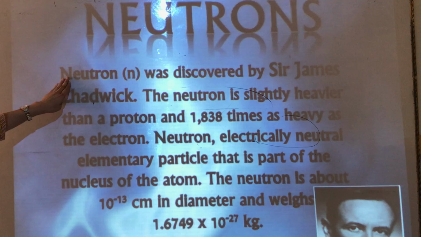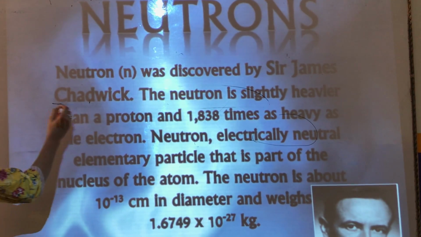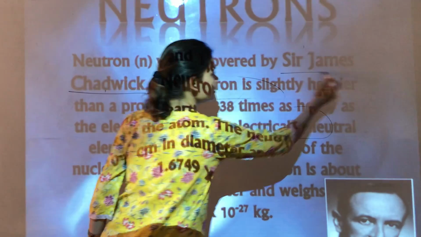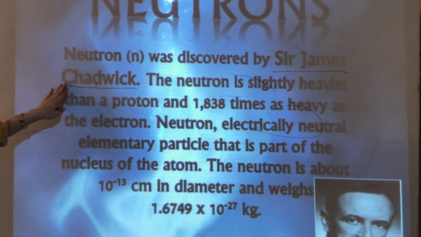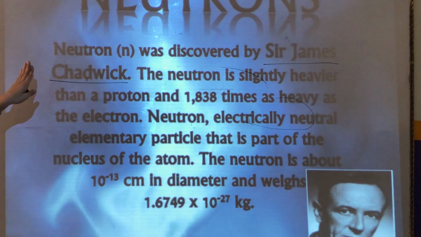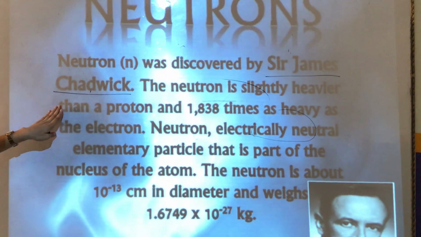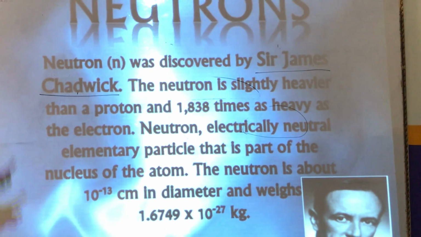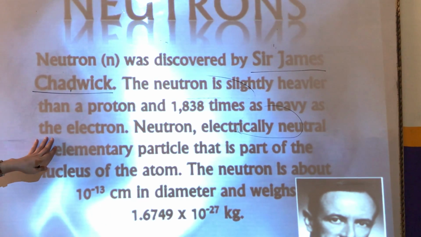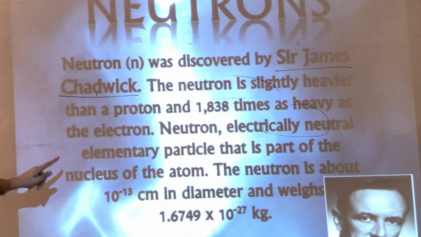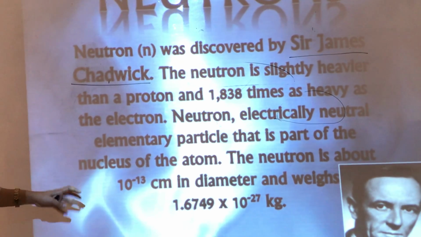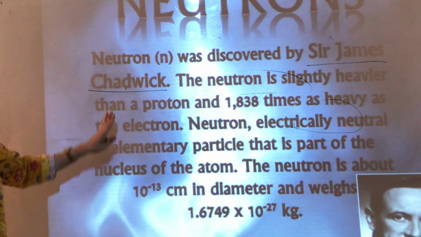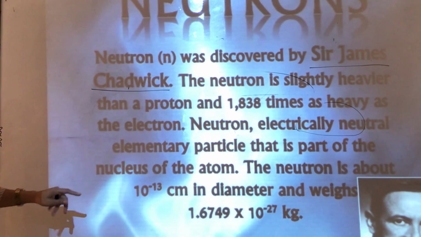But the neutron was discovered by Sir James Chadwick. As you can see here, Sir James Chadwick discovered the neutron. The neutron is slightly heavier than a proton, and it is about 1838 times as heavy as the electron. Neutrons are electrically neutral, they have no charge. It is part of the nucleus of the atom.